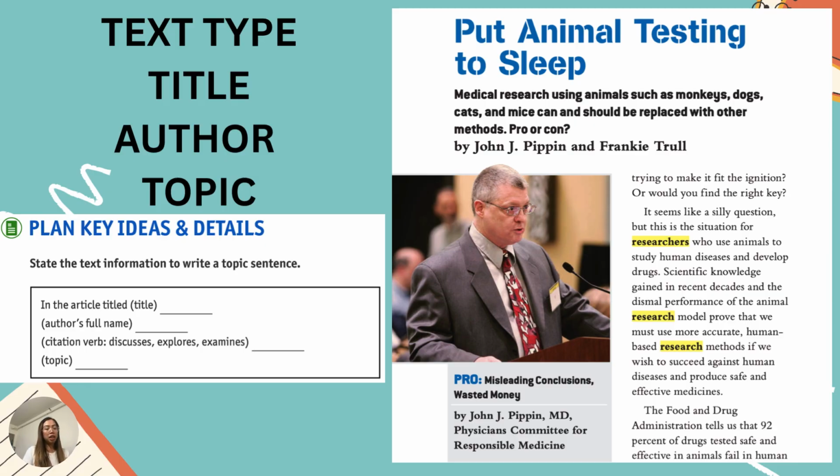In your sentence frame, the text type is given, which is the word article. If text type is given, we have to look for the title next.